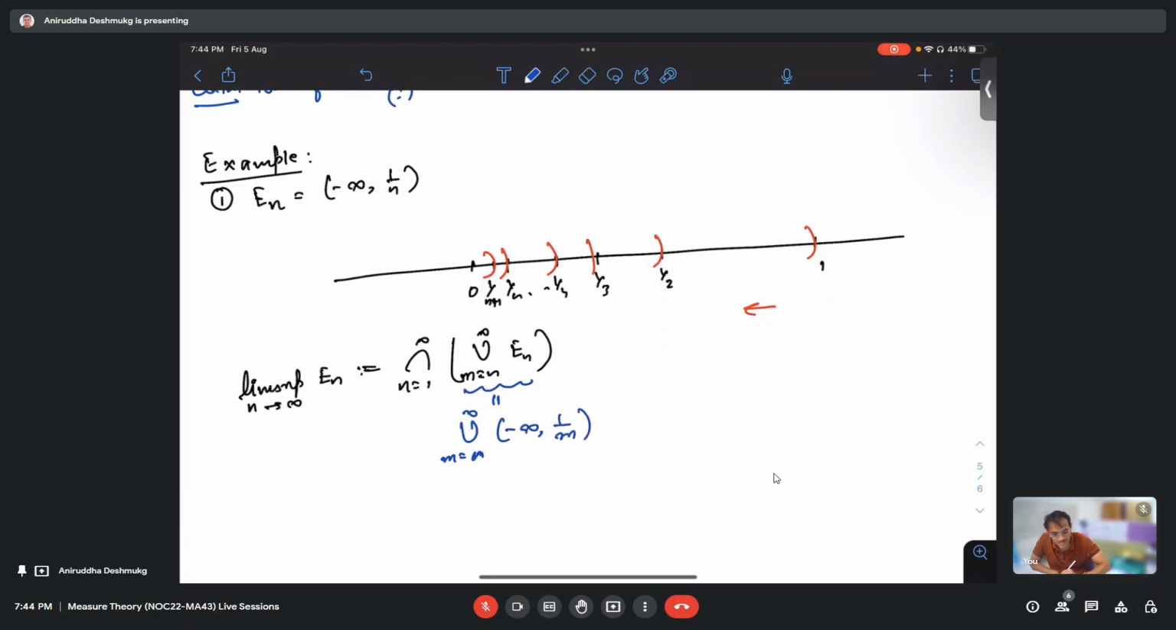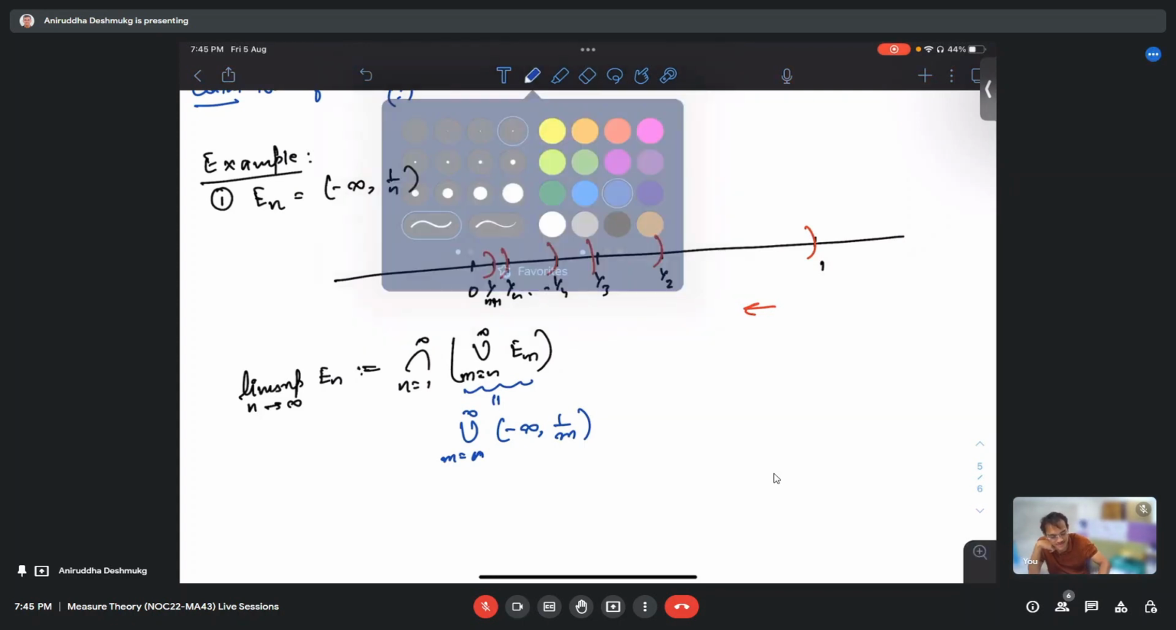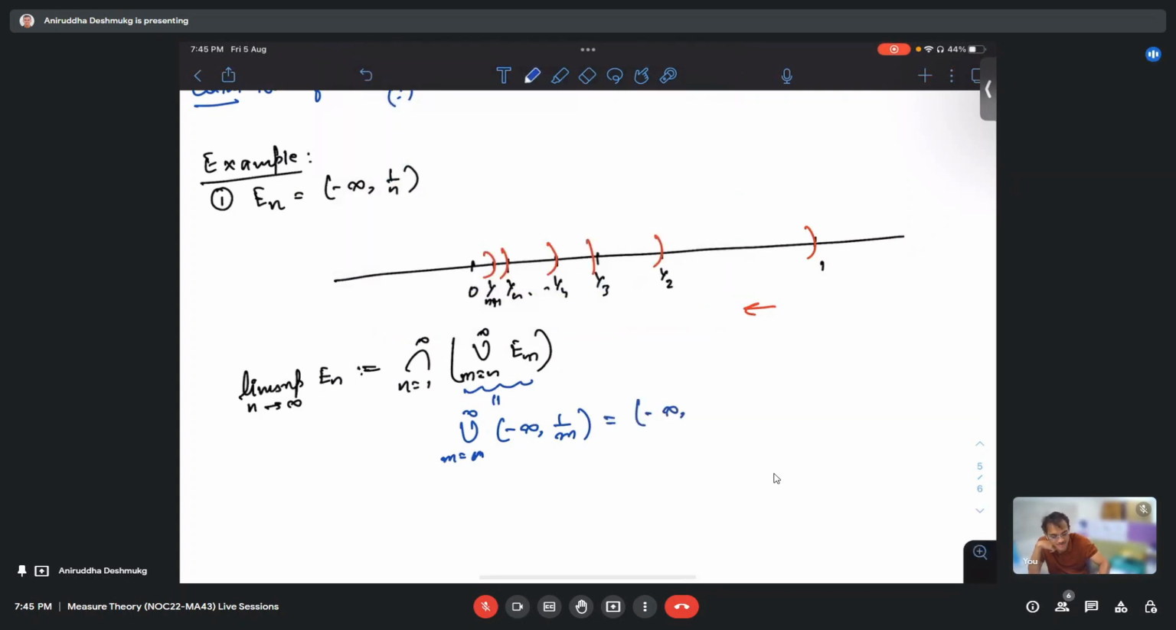It will be like En only. So actually, in the first expression, it should have been Em, union of Em, which should be En. This union will equal En. This is equal to En, right? Minus infinity to 1 by n. Because all other intervals are actually smaller than this interval. Therefore, the union is the largest one.